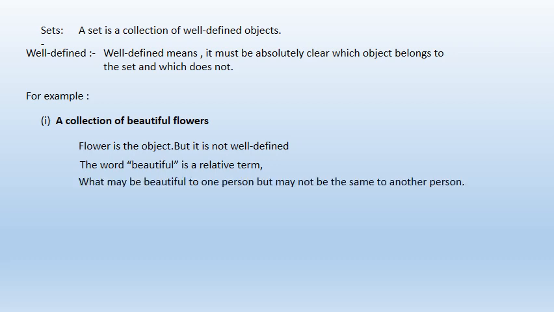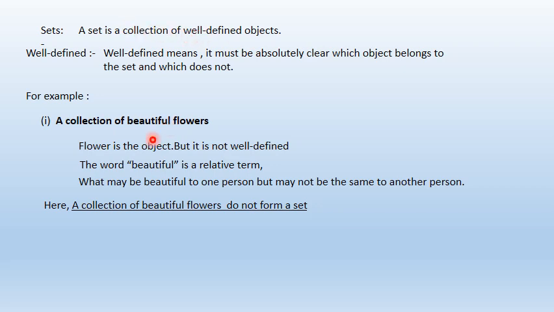Now here the word beautiful is a relative term. Flower is an object, but beautiful is not well defined, and the word beautiful is a relative term. What may be beautiful to one person may not be the same to another person. Hence a collection of beautiful flowers does not form a set.